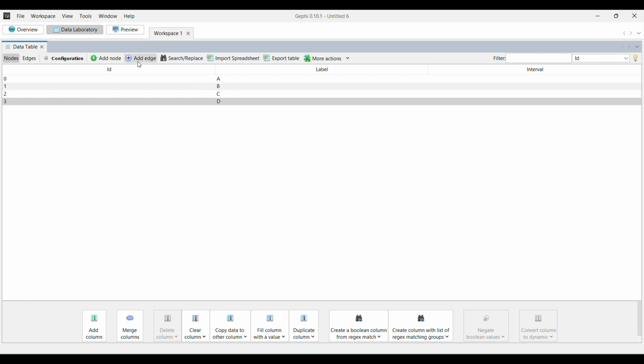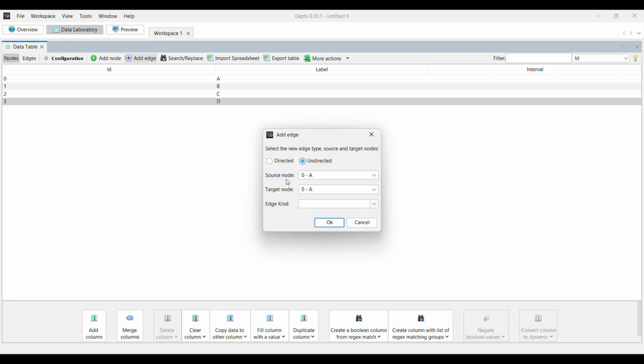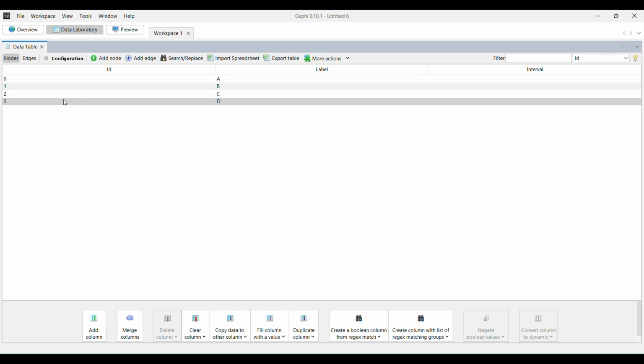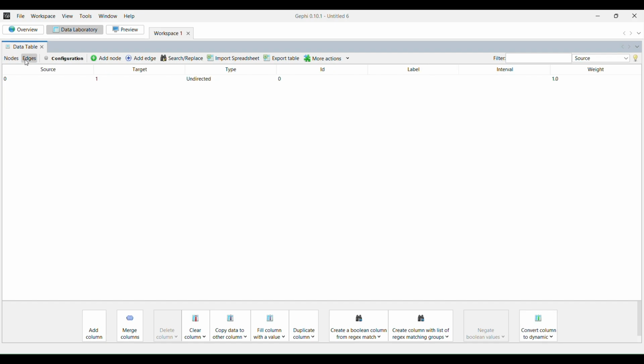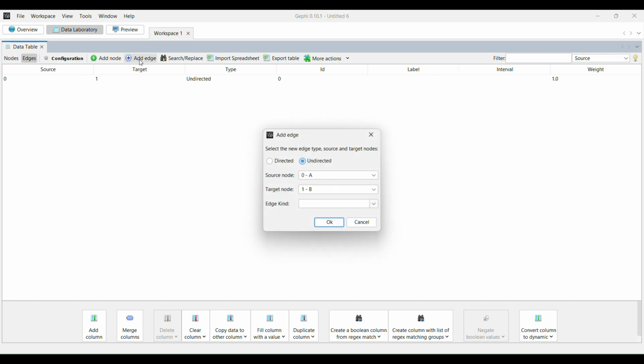The next thing that we're going to do is add all of the edges in our network. You're going to select the source node and the target node, and then you're going to click OK. If we go over here to the edges page, that edge we created should show up over here on the screen. And you're going to keep on doing this until all of the edges in your network are added.